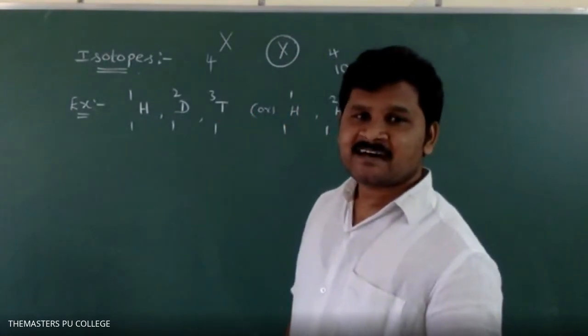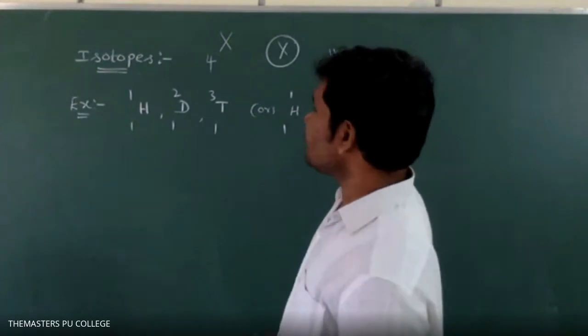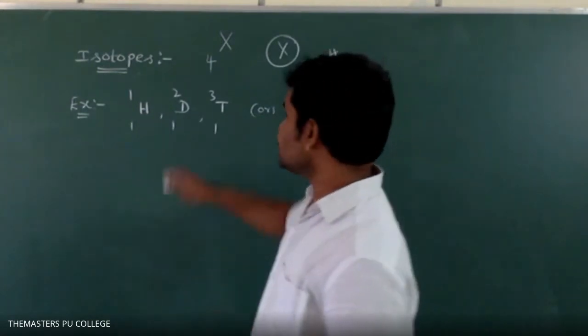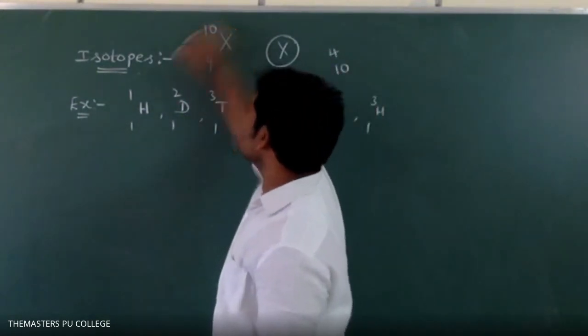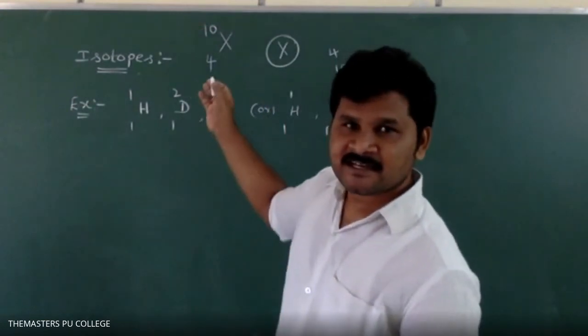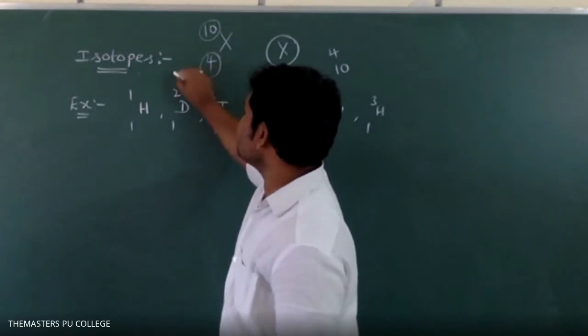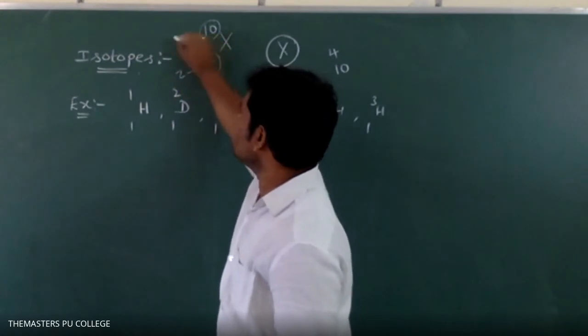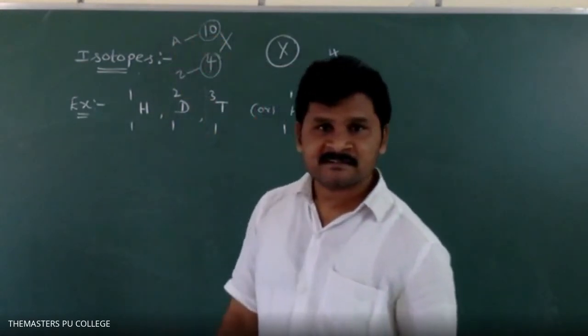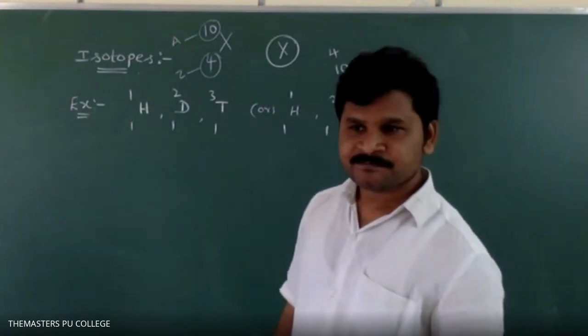Atomic weight or mass number we write in superscript, meaning in powers. Here the atomic number is 4 and mass number is 10, the Z value and the A value.